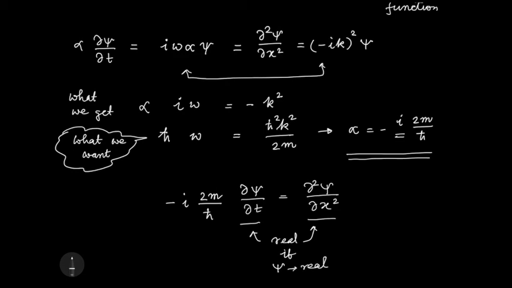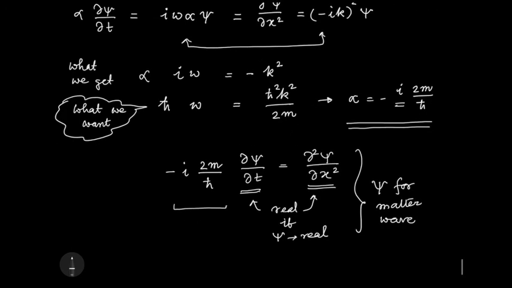It does not work out because if psi is real, this part and this part are both real, but this is imaginary. So psi for matter wave has to be complex.